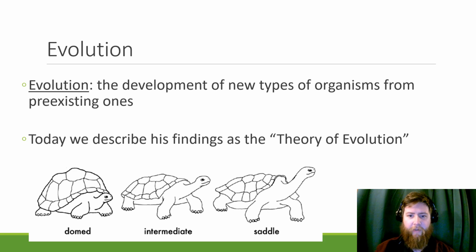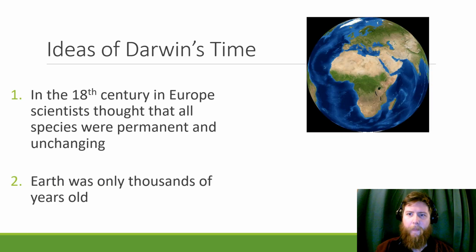This theory was called evolution, and this is the development of new organisms from pre-existing ones. And we find his findings as the theory of evolution. There's lots of evidence for it. There's lots of evidence that it's currently happening. Here are some examples of different tortoises that he found on the different islands that had different shell patterns and neck lengths, just these variable traits.